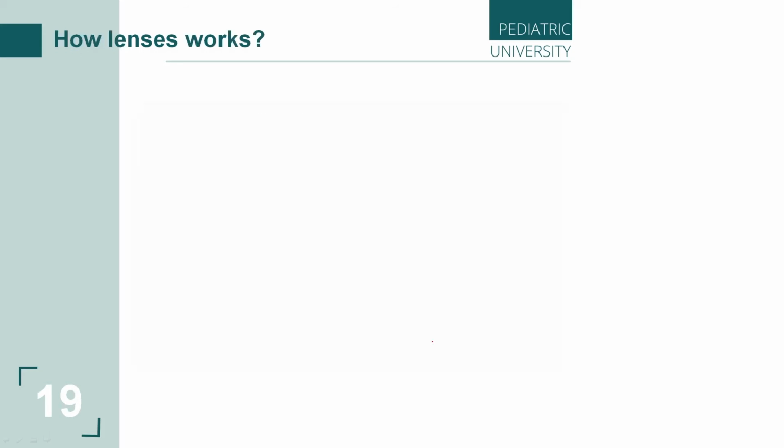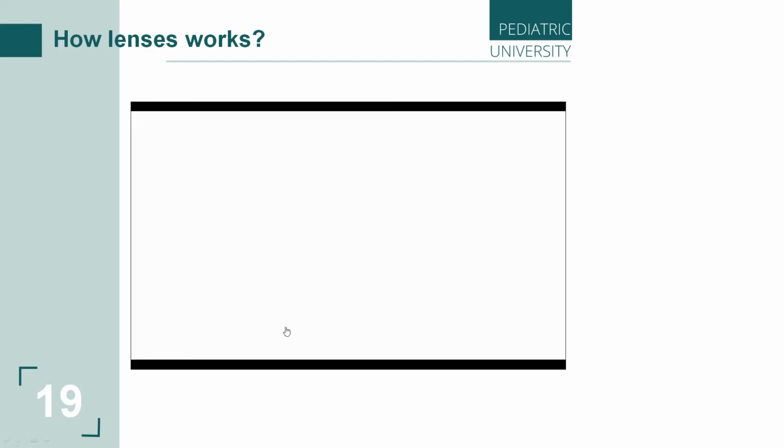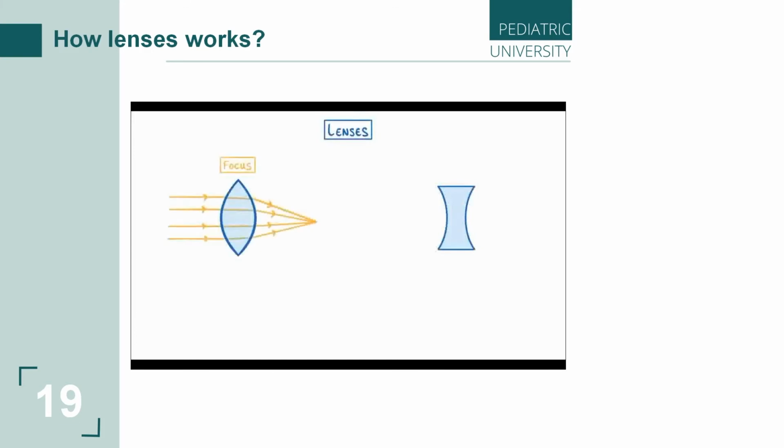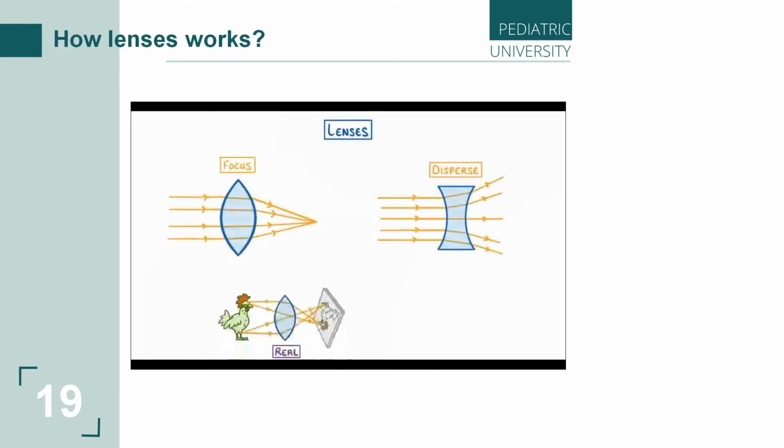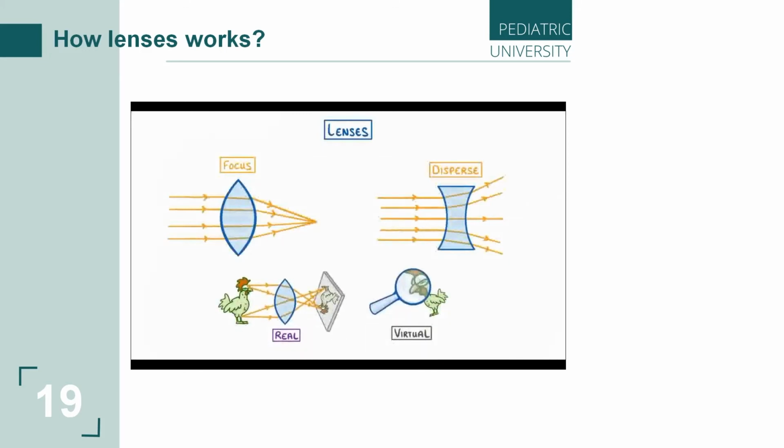Let's watch a video with you on how our lenses work. In today's video, we're going to take a look at lenses and see how they can focus and disperse light using refraction. We'll also cover the difference between real and virtual images and see how a lens's power changes with its curvature.